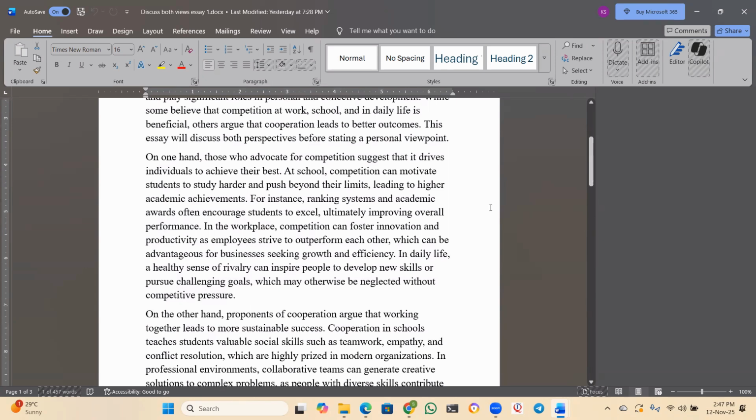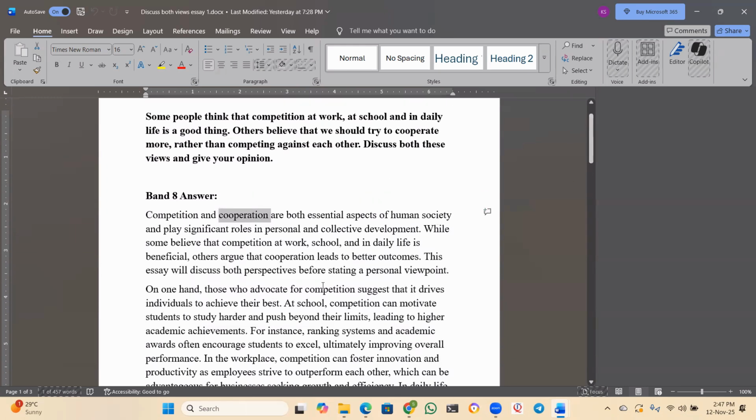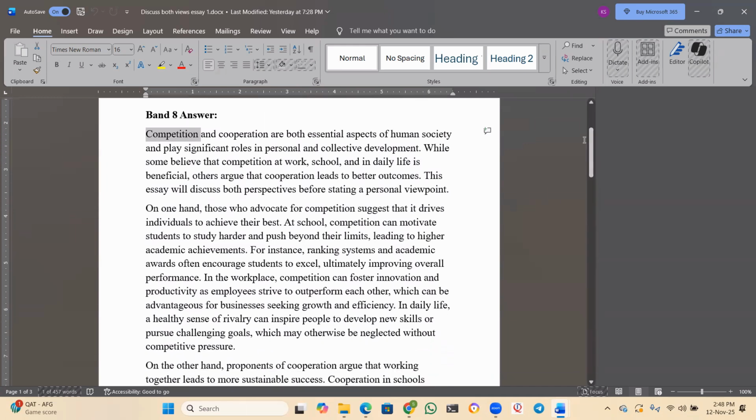Now you have to think what are the advantages of competition. You have to think everything, guys. So in the first body paragraph, you have to write about competition. Think about all the advantages and disadvantages, and give some example from your own life or your own experience. If you have experienced something because of competition at school or at work, then give an example about that. Okay, see how I have written.